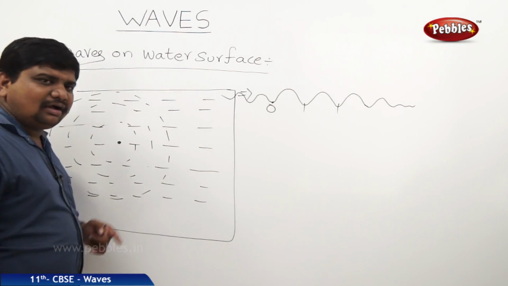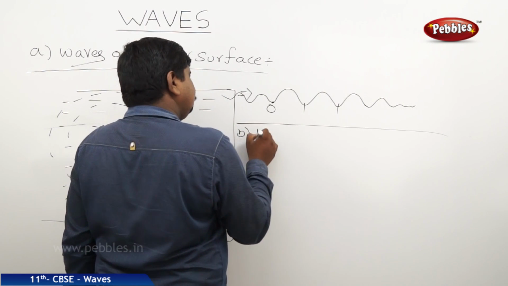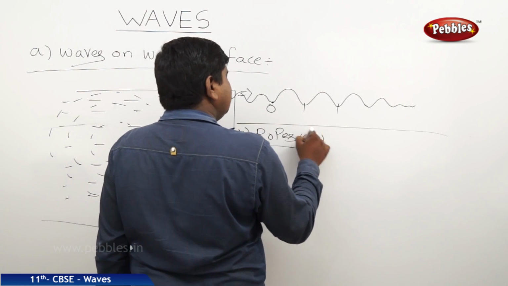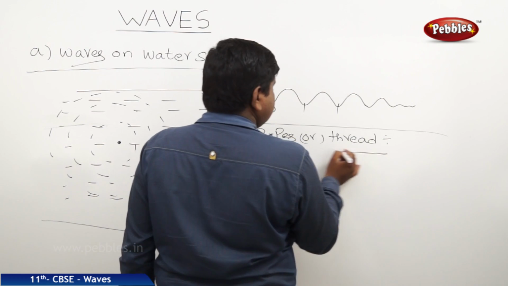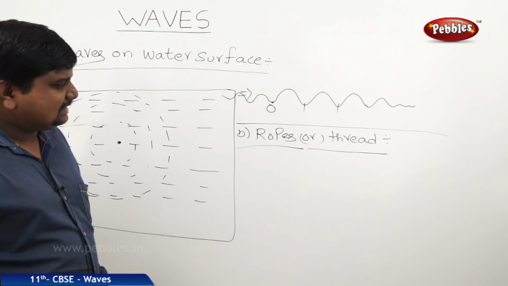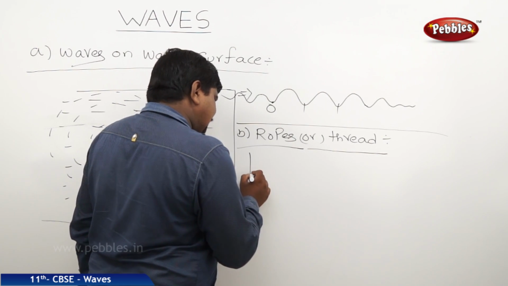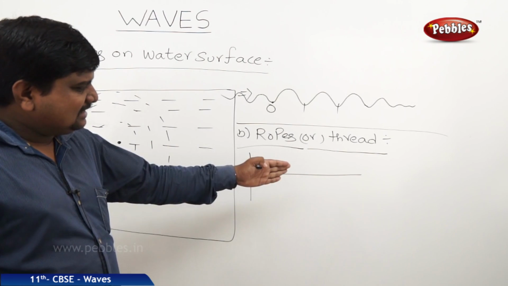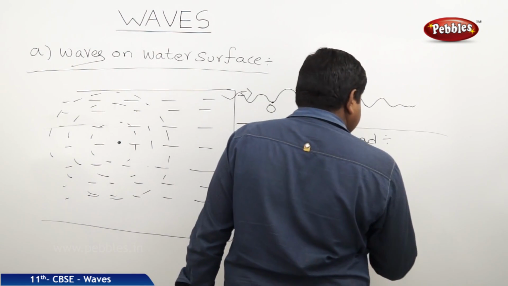The same thing will happen on ropes also. If it is a rope or thread, what we can understand from this is, suppose a rope is connected at one end and free at the other end. Suppose you disturb this free end, then the wave propagation will be like this.